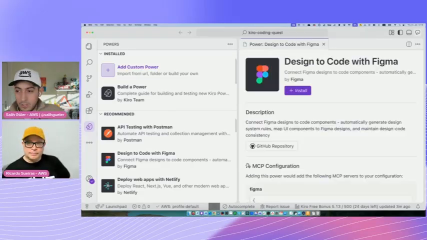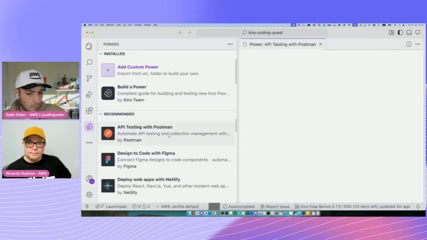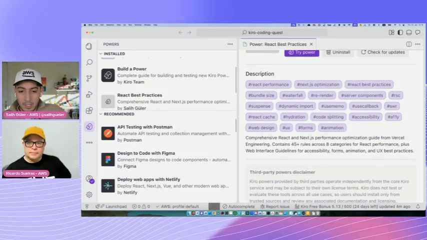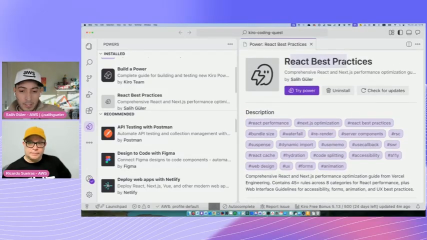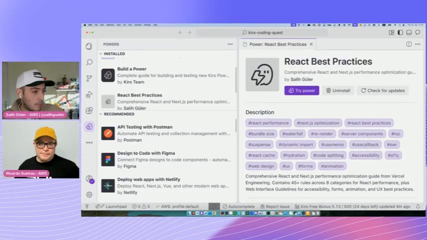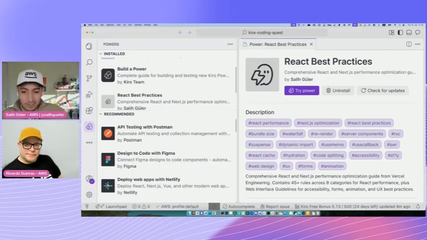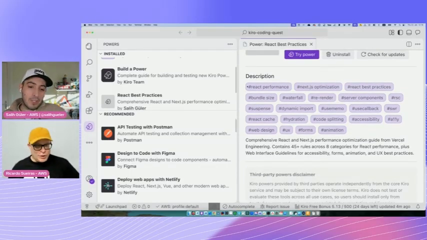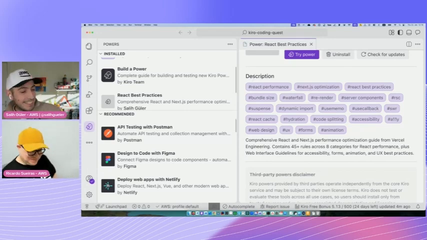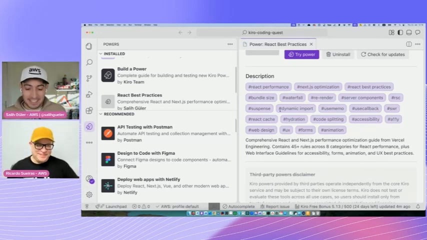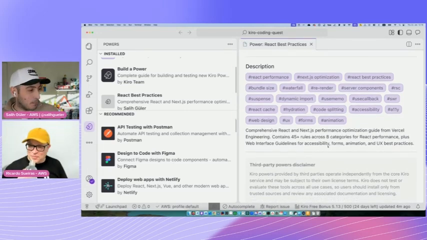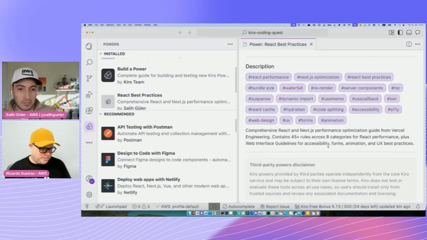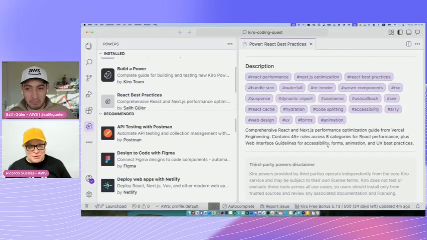Let me close this one. In here, we don't have it, but generally they follow keywords. Let's go to this one, for example. Very recently, I announced this React best practices power that I have added. It is not the official one, I just decided to pull this in, as a disclaimer. And you should write a blog post about it, Salih. Yeah, I did. It was announced just yesterday. And it is also part of Fullstack, which our good friend from the community, Christian Ponso, made. Shout out to Christian. Awesome.